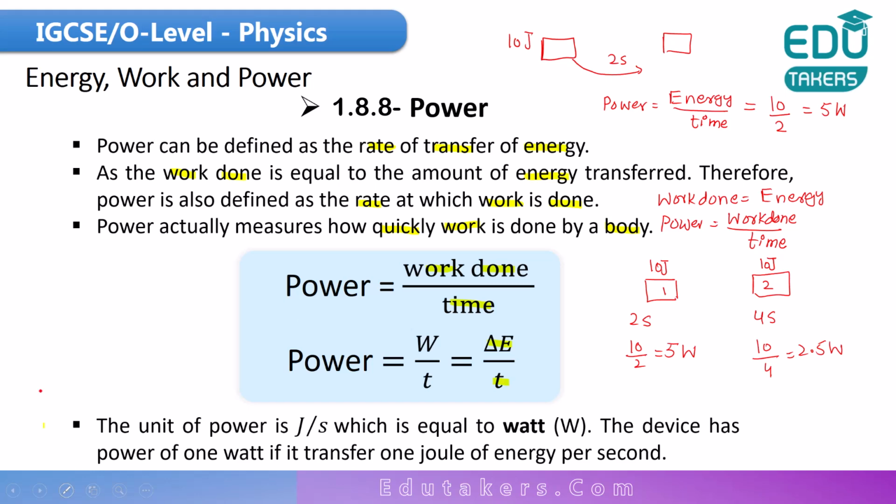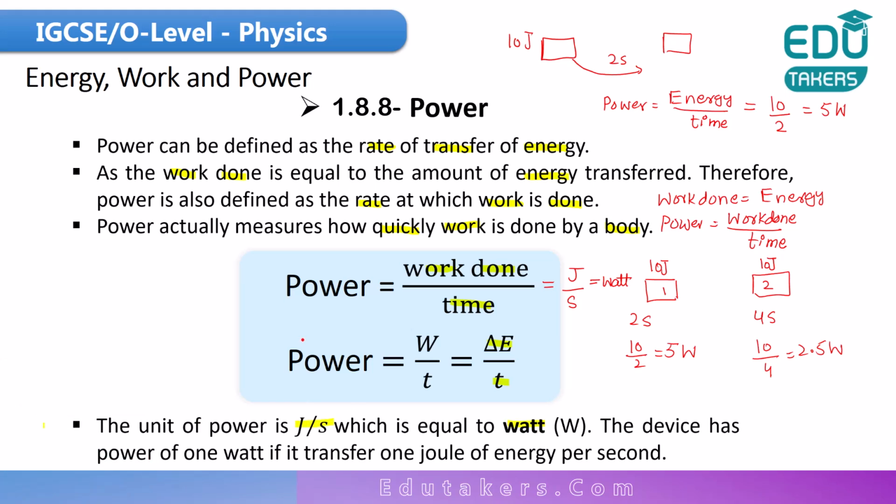Next we have to see what would be the unit of the power. You know that work is basically given in joules and the time is in seconds. So the unit of the power is joule per second. Joule per second is also called watt. Both of these are the same units. So it's given here: the unit of the power is joule per second, which is equal to watt.